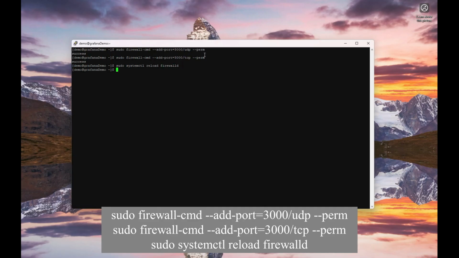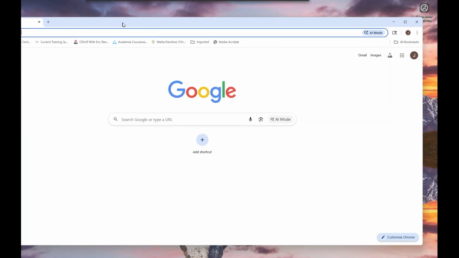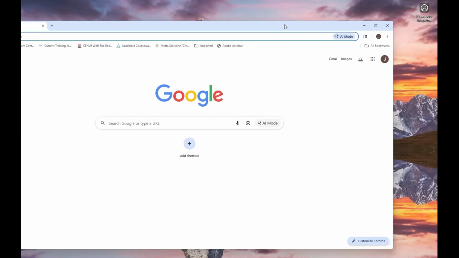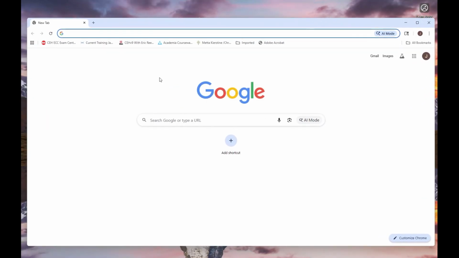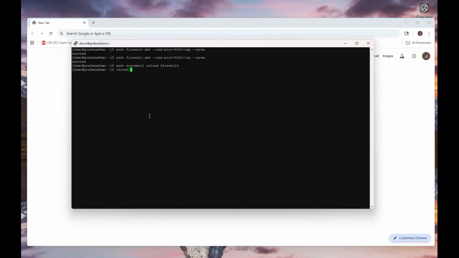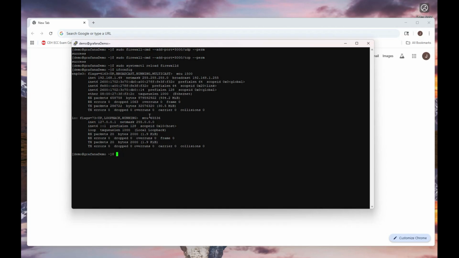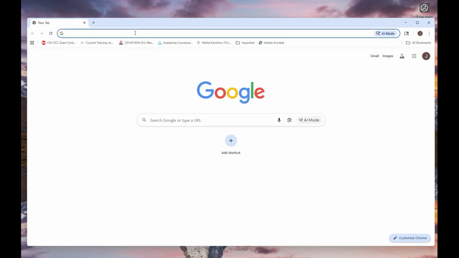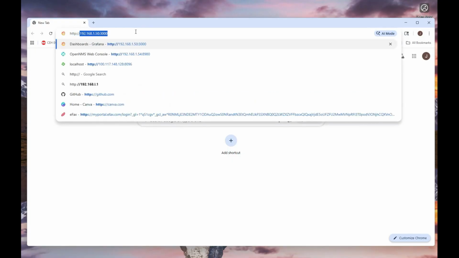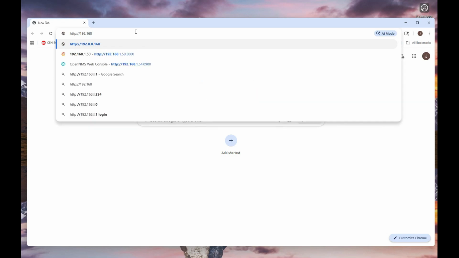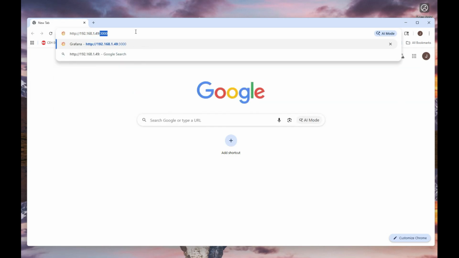And enter. Okay, now let's go ahead and open up a browser here. This system, I believe, is 192.168.1.49, so we can do a port 3000, enter.